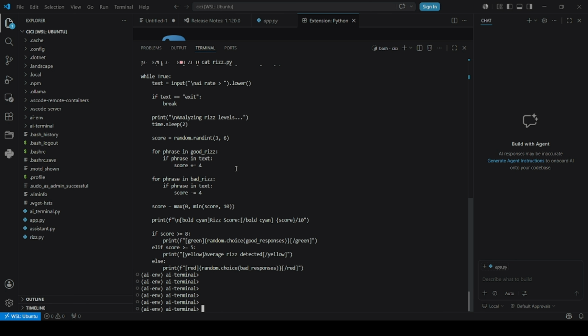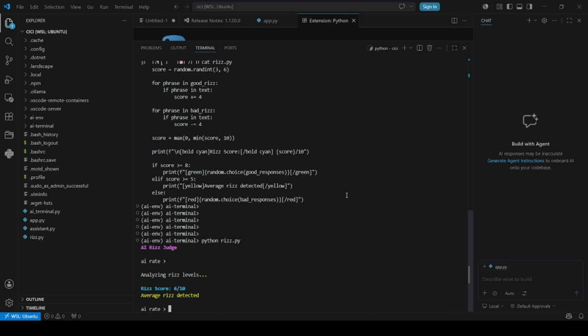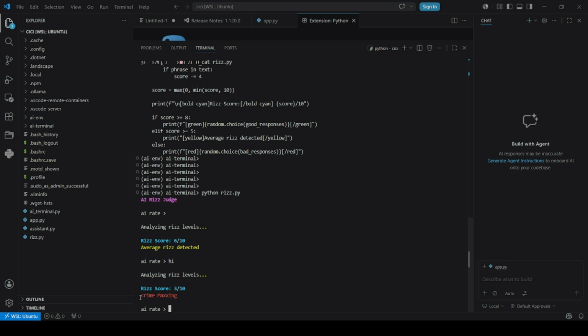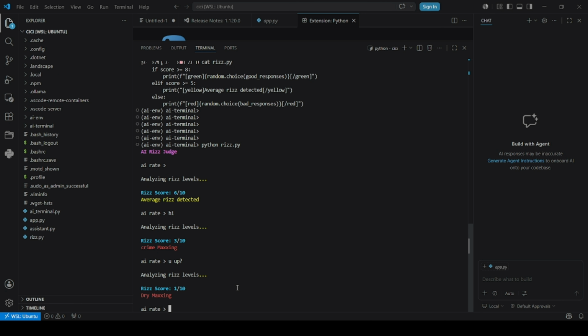So let's try it. I'll run this python windows.py, and we have gotten into the terminal. Let's say hi. It says crime maxing, so this was not a good text. Let's say you up. Again, dry maxing. It got 1 out of 10 score. So this tells you that these are not good responses.